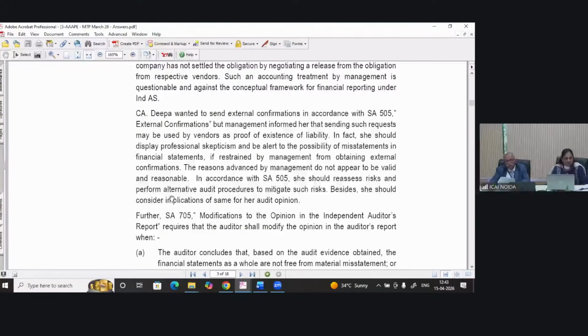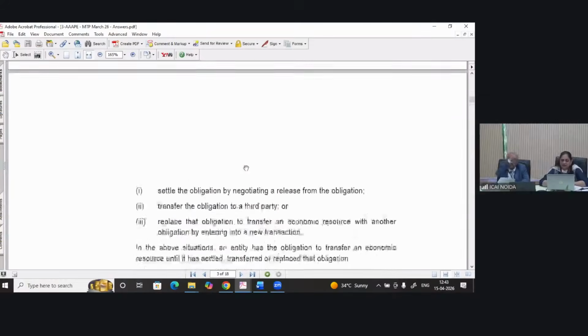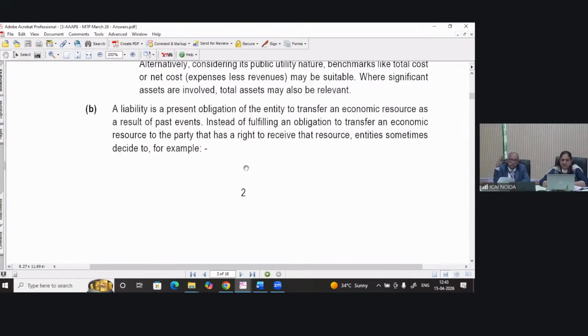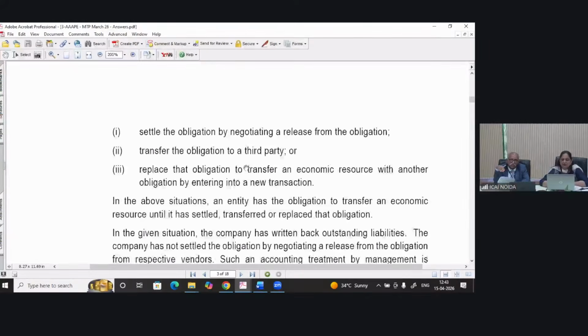If we talk of a liability, students, a liability is a present obligation of the entity to transfer an economic resource as a result of past events. Purchase was done in the past and service was availed in the past, for which the creditors were there in the books of accounts.